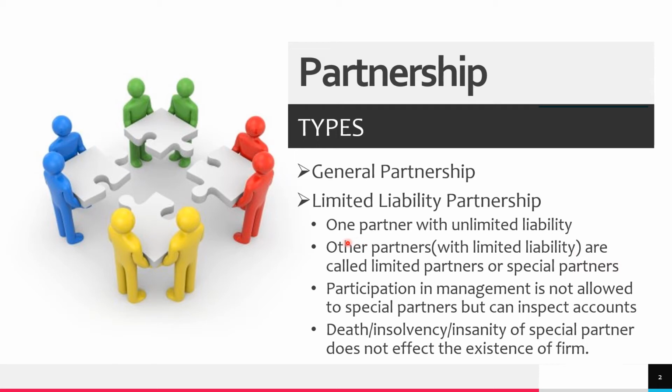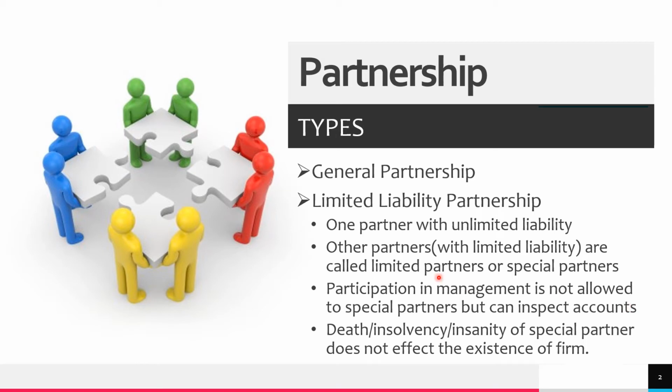So let us understand the features of this kind of partnership. One partner with unlimited liability, this is what I have already explained. Other partners are those who have limited liability. They are called limited partners or special partners. Here, participation in the management is not allowed to the special partners, but they can inspect the accounts.